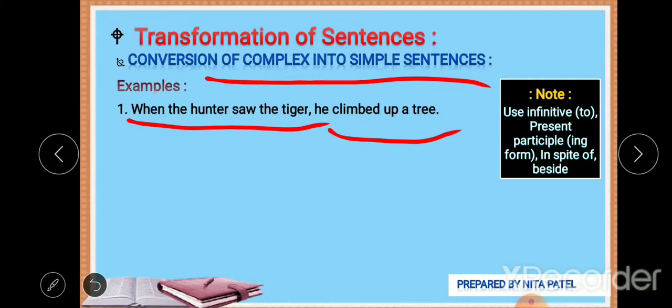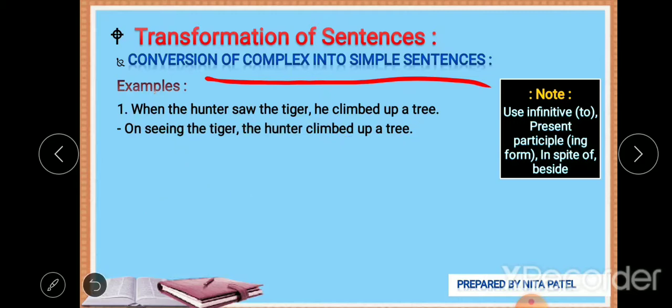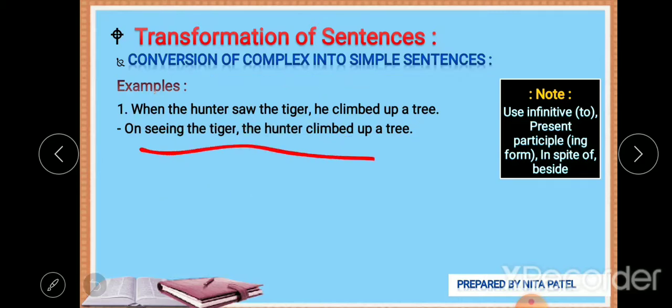On seeing the tiger, we have to use seeing, the present participle. The hunter remains here: the hunter climbed up a tree. Let's see the answer. On seeing the tiger, the hunter climbed up a tree.